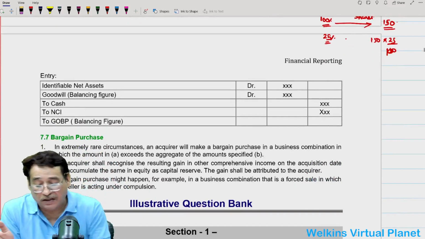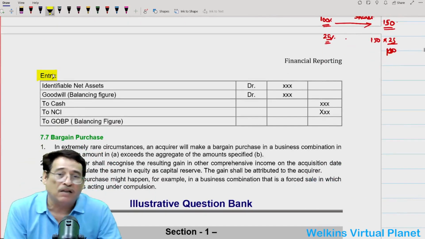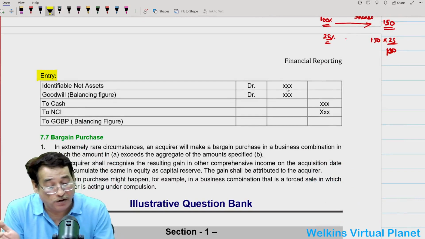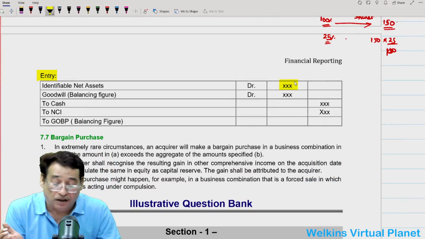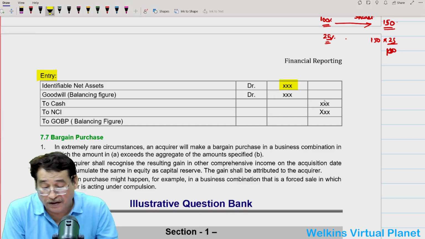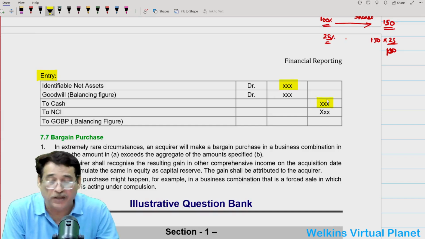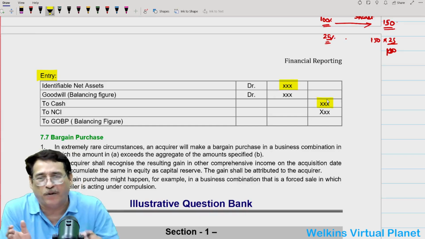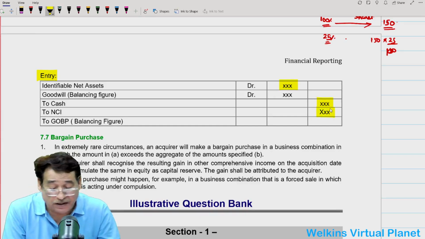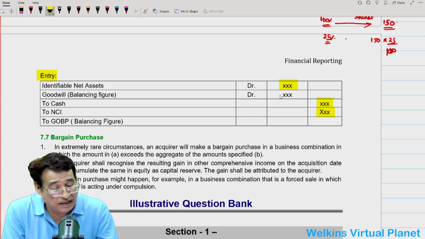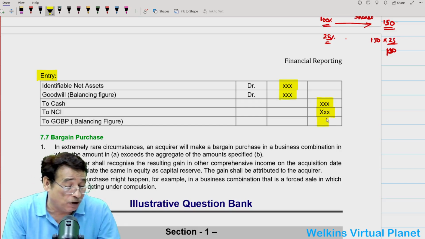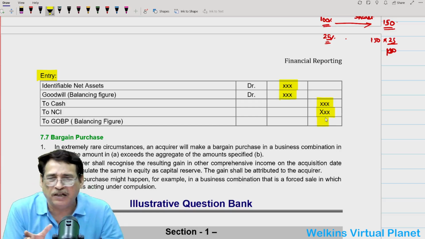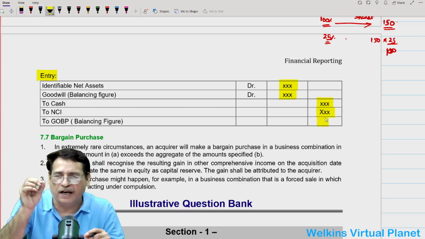So this is generally the entry which we pass on the date of acquisition: net identifiable assets. Then we write cash. Cash basically signifies the amount of consideration, presuming that we have paid the entire amount in cash. Then we will write the NCI share. And the balancing figure would be either goodwill or gain on bargain purchase. Honestly speaking, gain on bargain purchase will arise seldom.